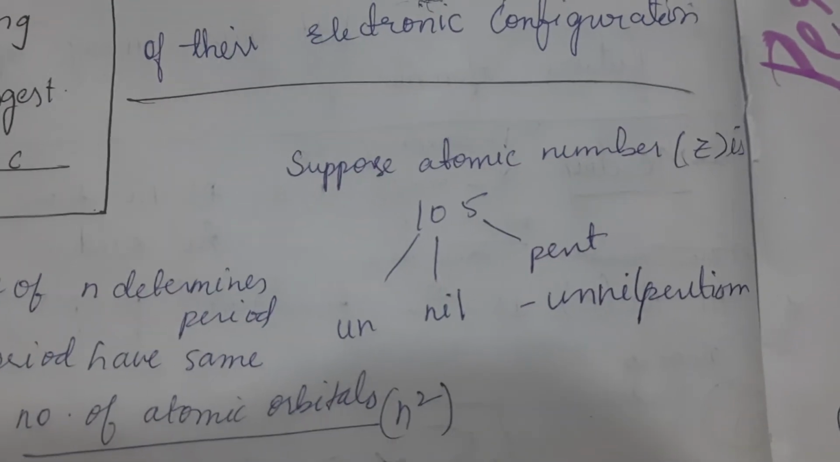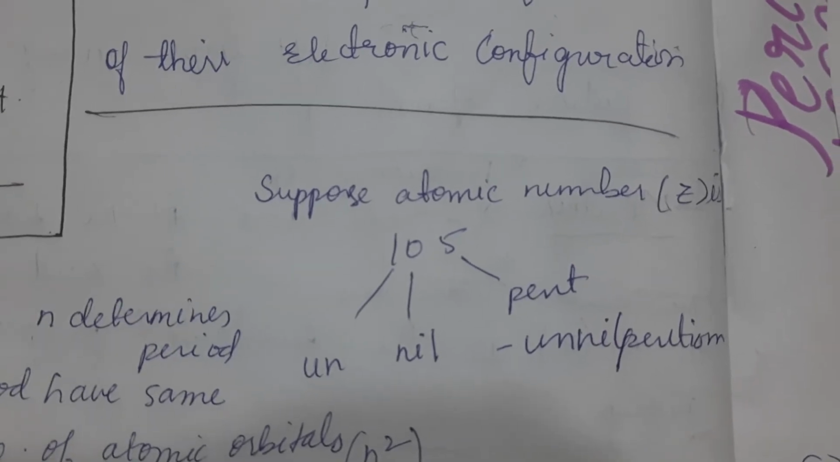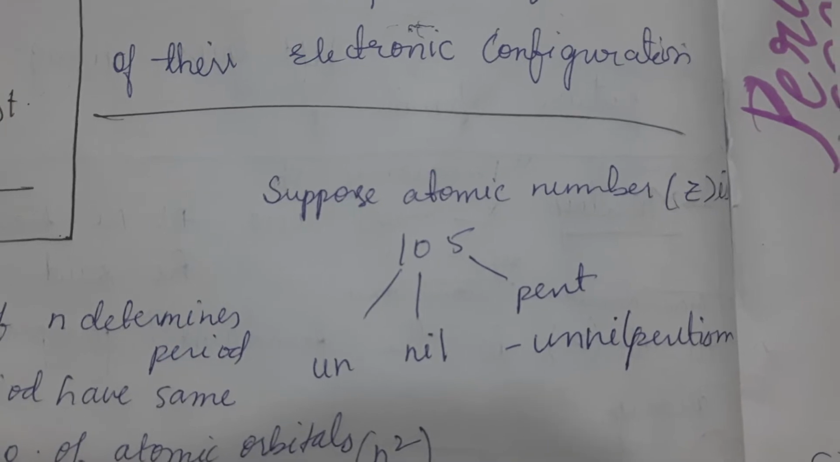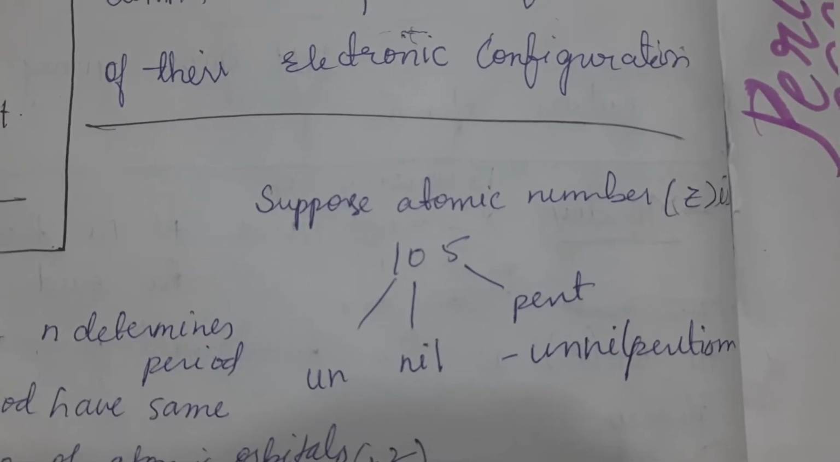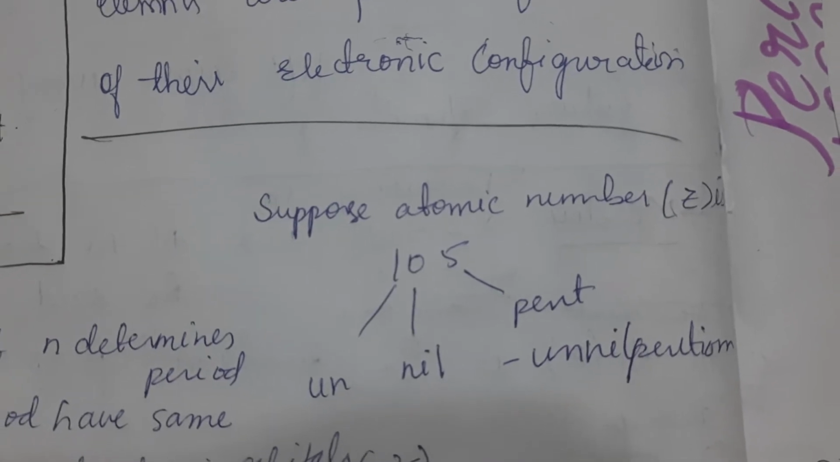Suppose 105 is the given atomic number. So 1 is nothing but un, as we just saw. 0 is nothing but nil. 5 is nothing but pent. So unnilpentium is the name which should be given by the IUPAC rules.